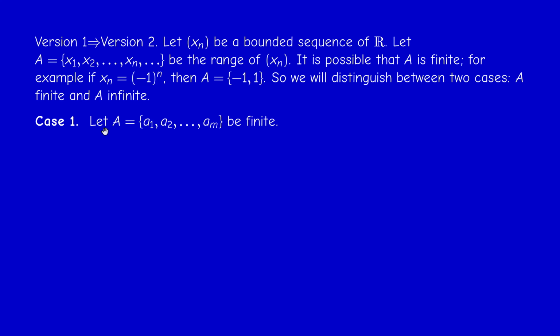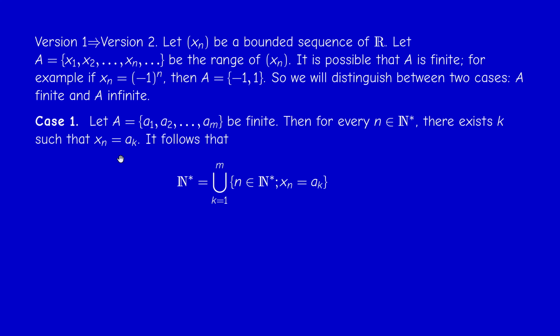So the sequence takes, by definition, it means that for every n, xn is one of these numbers. So for every n, there exists k such that xn equals ak for some k. And this shows that we can write N star, because we start from 1, but we could start from 0, it's not a big deal.